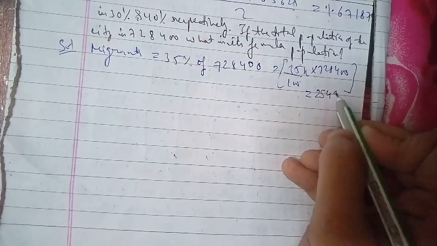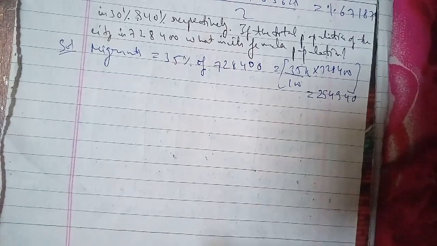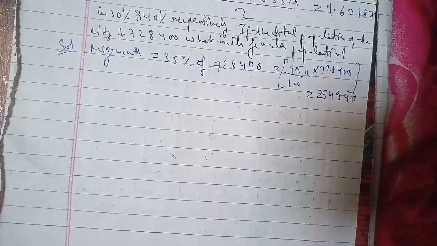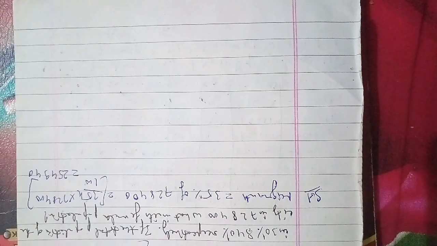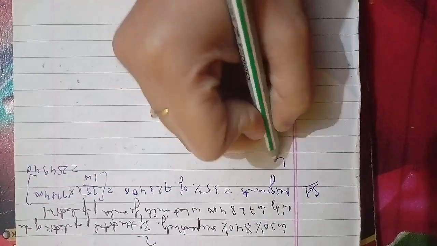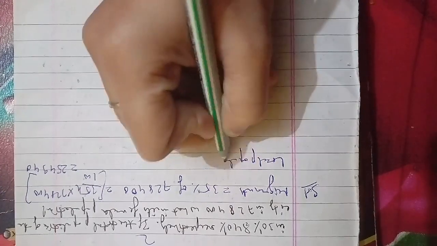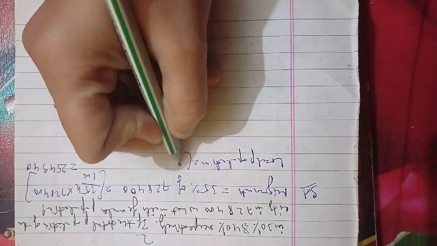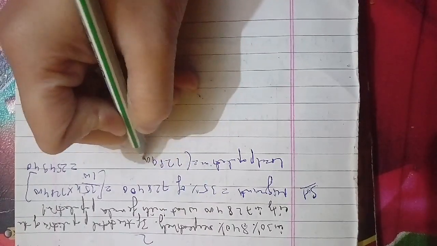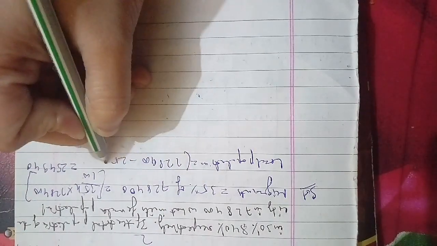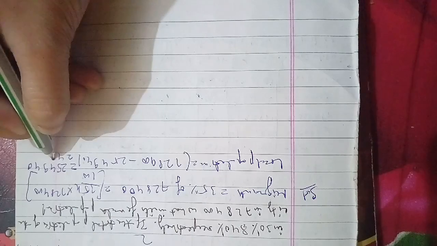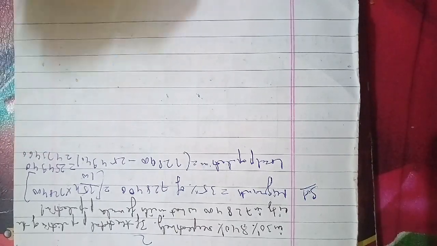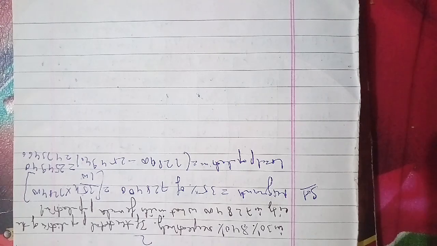So that rural population equals 20% of 4,73,460, which equals 94,692. For urban population, that equals 2,54,940 minus 94,692. It will equal 1,60,248.